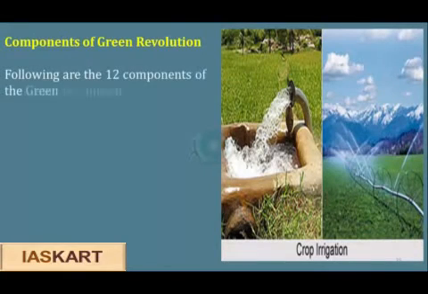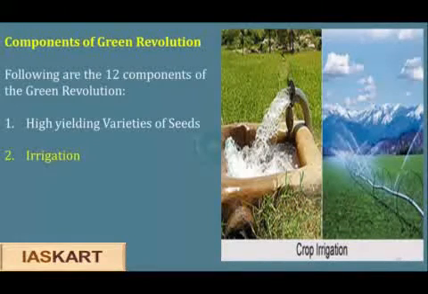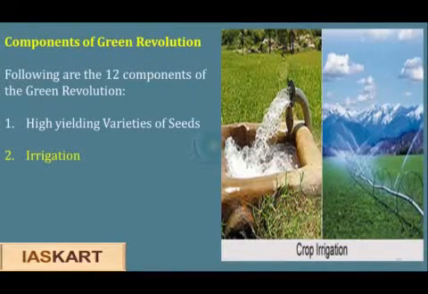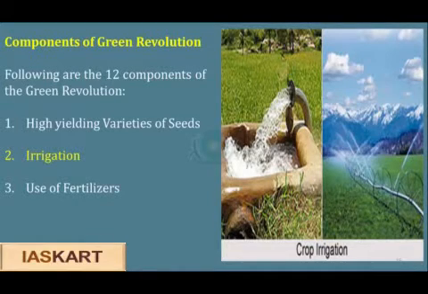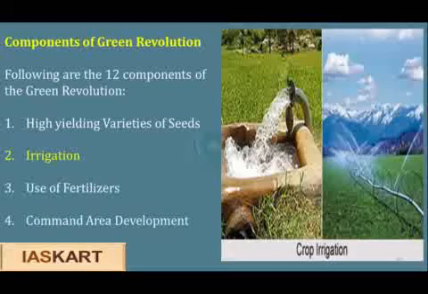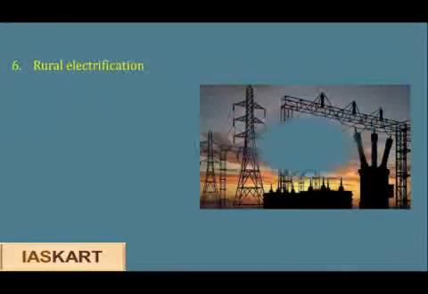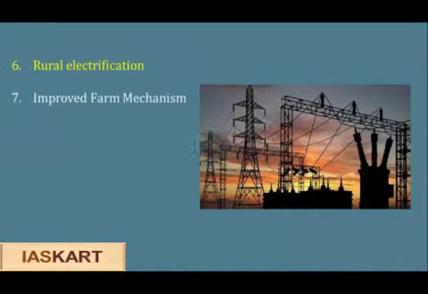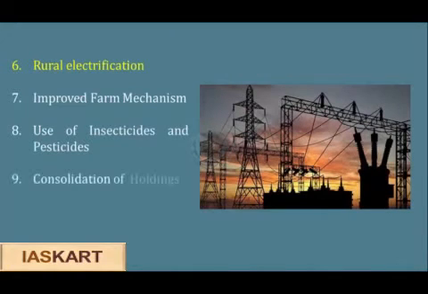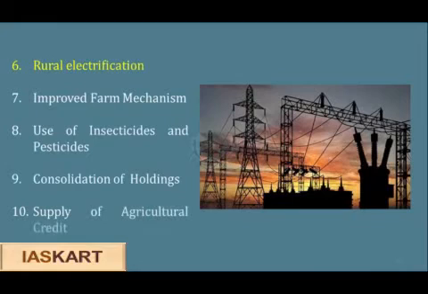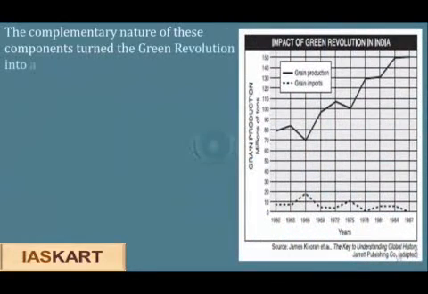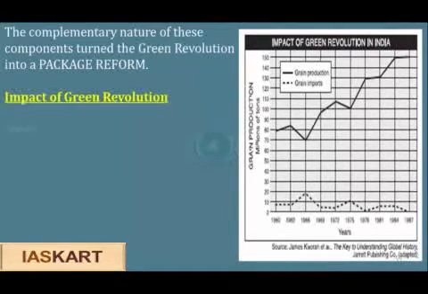So what were the components of Green Revolution? One was the high-yielding varieties of seeds. Second was irrigation, use of fertilizers, command area development, land reforms, rural electrification, improved farm mechanisms, use of insecticides and pesticides, consolidation of holdings, and supply of agricultural credit. The complementary nature of these components turned the Green Revolution into a package reform.